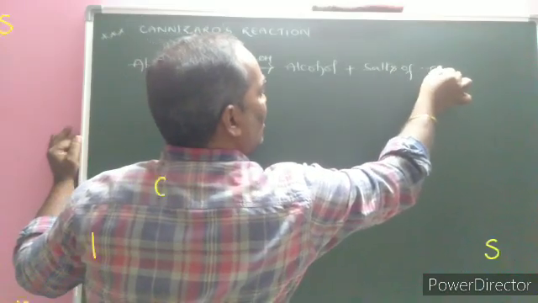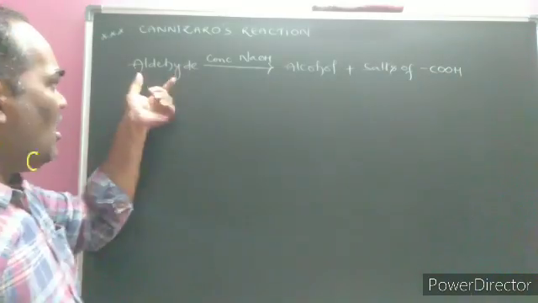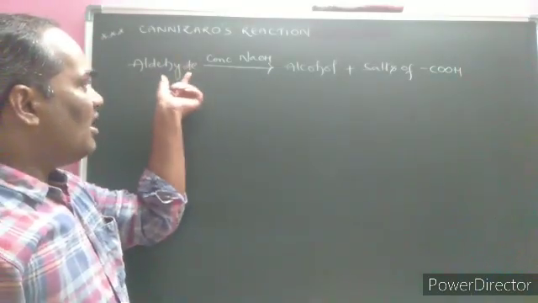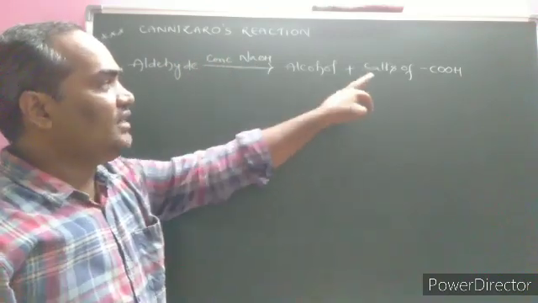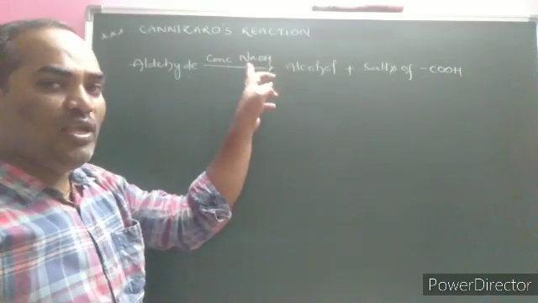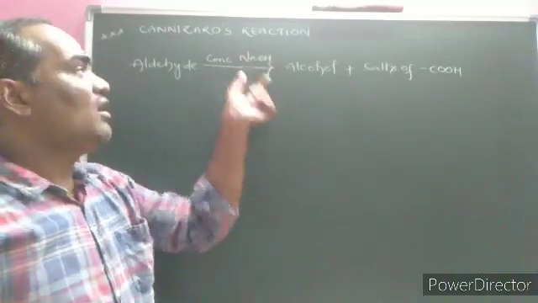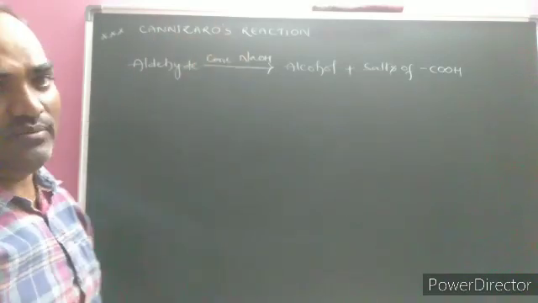Salts of carboxylic acid is the formed product. Aldehyde without alpha hydrogen atom undergoes self oxidation and self reduction in presence of 50% NaOH or KOH is known as the Cannizzaro reaction.